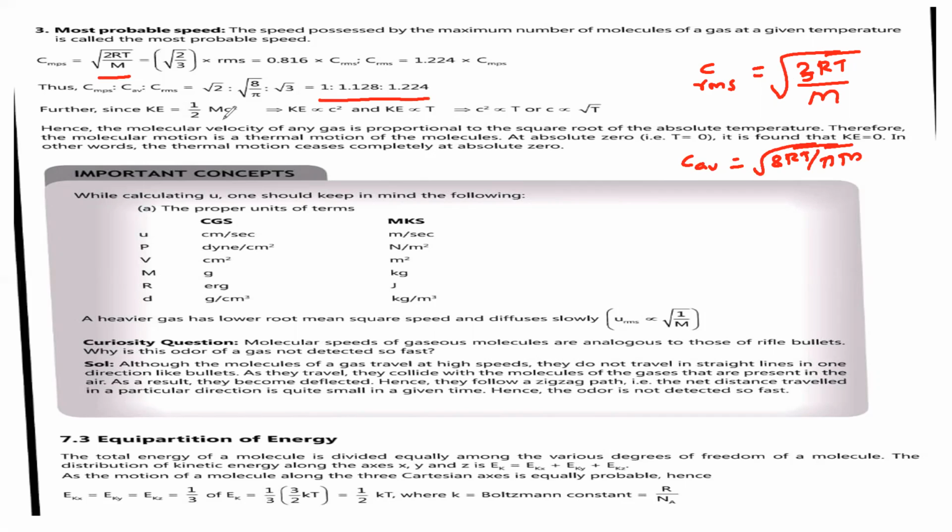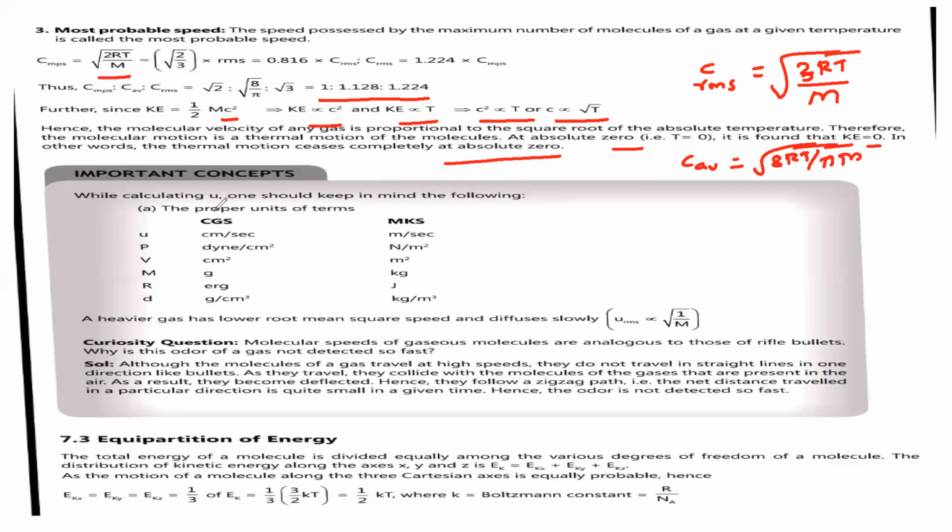Further, since kinetic energy is equal to half mc square, K is proportional to C square, and K is proportional to T. So C square is proportional to T, or C is proportional to root T. Hence, the molecular velocity of any gas is proportional to the square root of the absolute temperature. Therefore, the molecular motion is a thermal motion of the molecules. At absolute zero, the kinetic energy is equal to zero, since we already know absolute zero means the molecular motion ceases. So in other words, the thermal motion ceases completely at absolute zero.